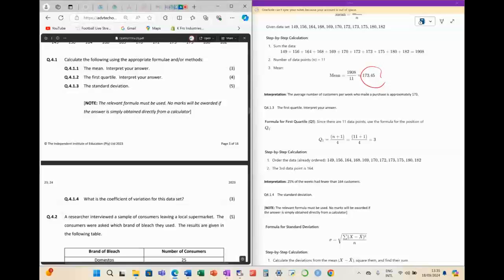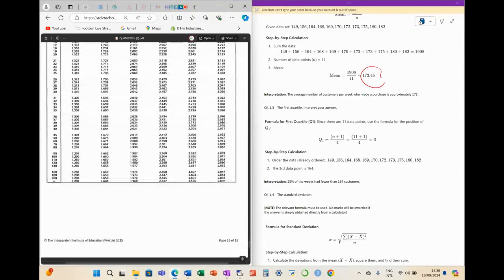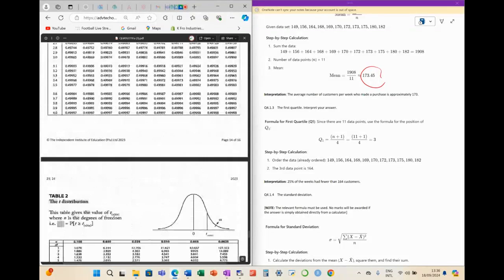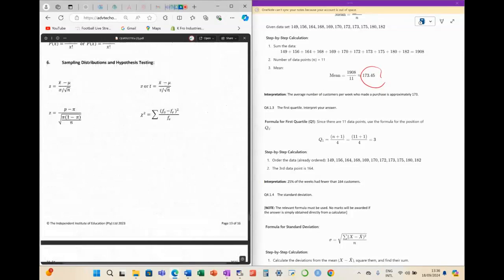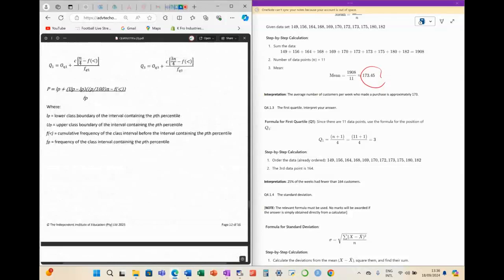Cumulative frequency. Divided by, that's what's going on this second. The frequency of quartile or whatever. So double check that, guys. Or should we look at the end of this? We should have the formulas here somewhere before linear regression.